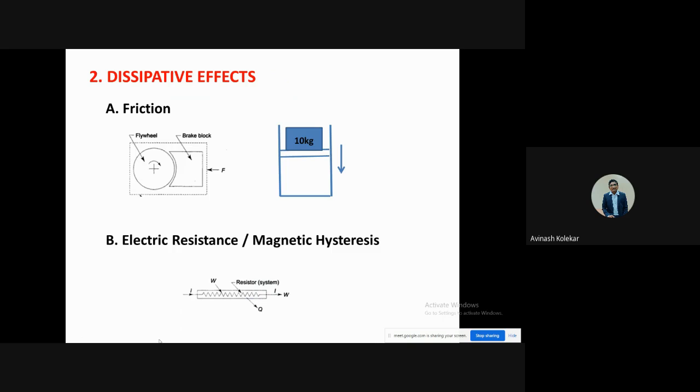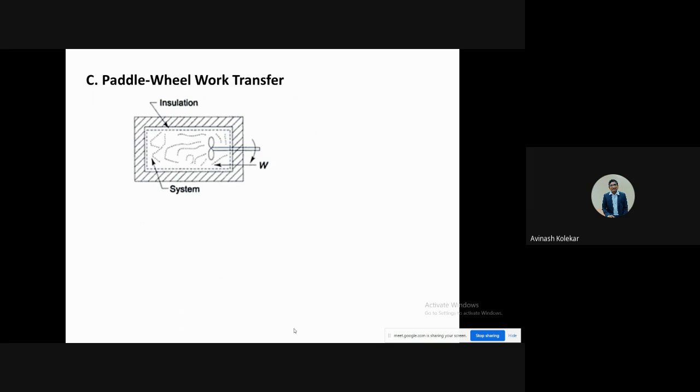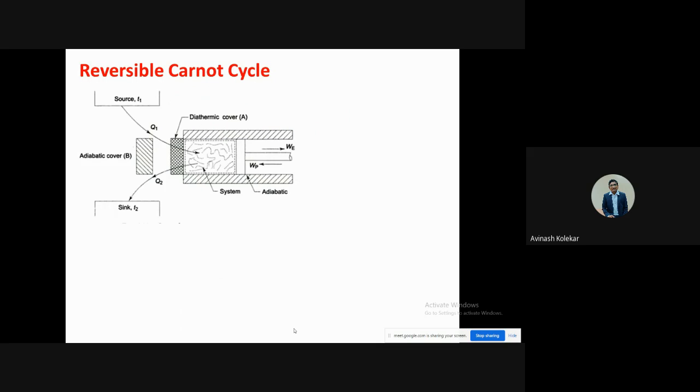So bringing it into actual practice may be possible, but it is difficult. So you should remember the difference. Dissipative effect is another cause of irreversible processes. Then in that case, the paddle work, or you can consider anything. So this is the causes of reversible and irreversible processes.